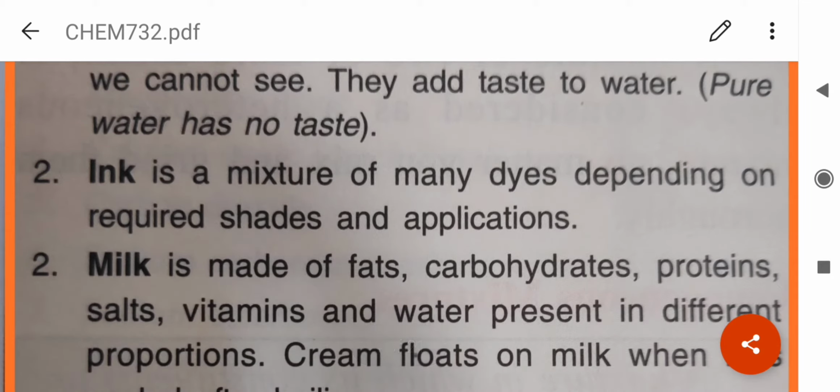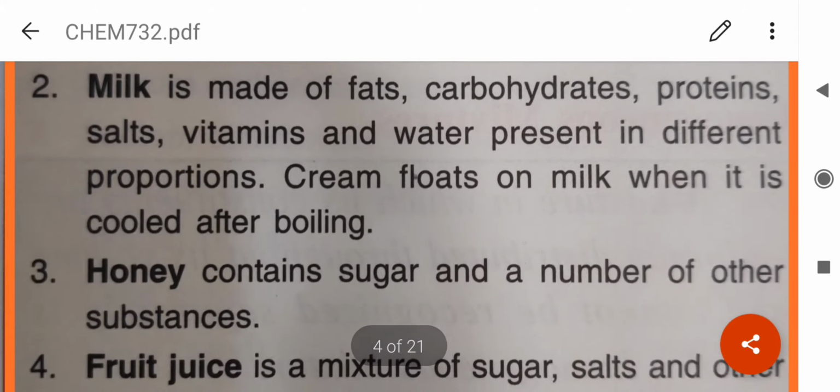Ink, it is a mixture of many dyes and pigments, depending on required shades and applications. Milk, it is made up of fats, carbohydrates, proteins, salts, vitamins and water, present in different proportion. Cream floats on milk when it is cooled after boiling. You all have seen this at home.